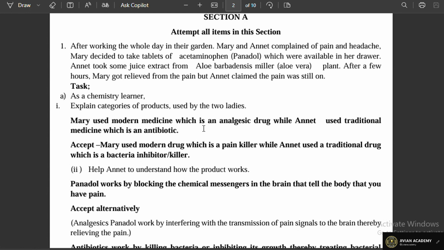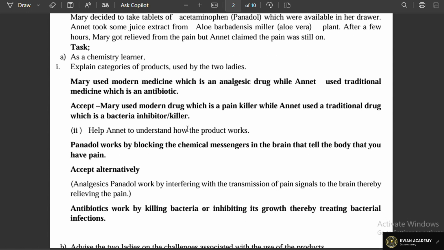And the role or function of an antibiotic is to slow down the rate of bacterial infection. So a person who writes that Mary used a modern drug, which is a painkiller, while Annette used a traditional drug, which is a bacteria inhibitor or killer, in this case gets all the scores.